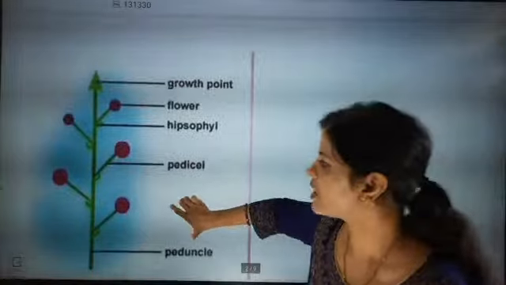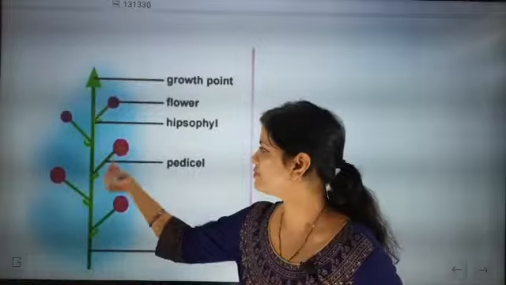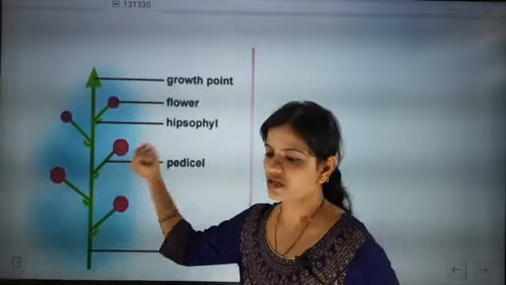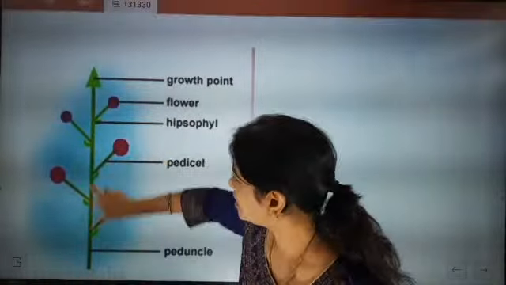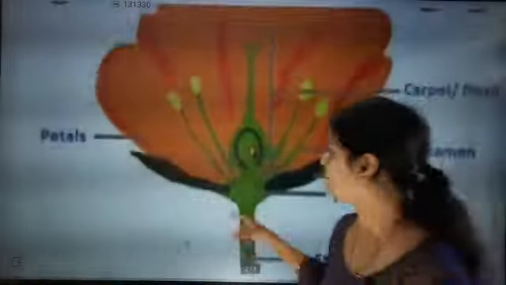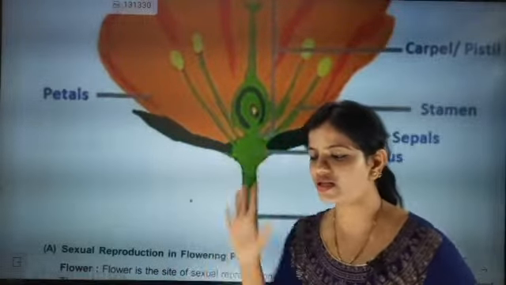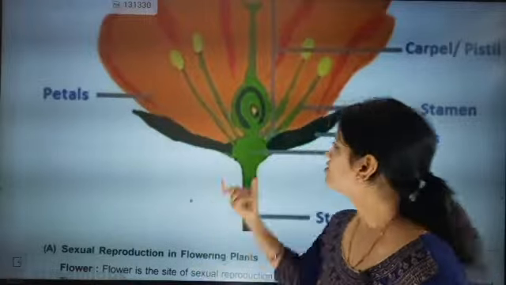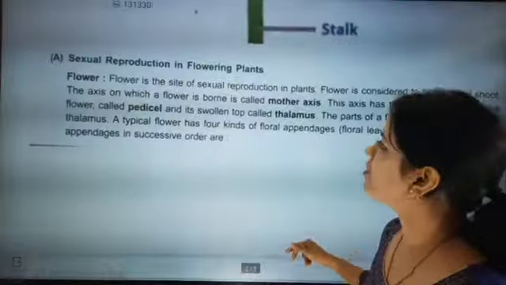Okay, beta. Now look here. You can see this. The main stem part is called the mother axis, from where you can see a small stem-like structure coming out. That is called the pedicel. These sections are called pedicels. Understood now? Now beta, what is the thalamus? The swollen part where the reproductive parts are there is called the thalamus. Simple, no here and there, we can just understand. That is called the thalamus.